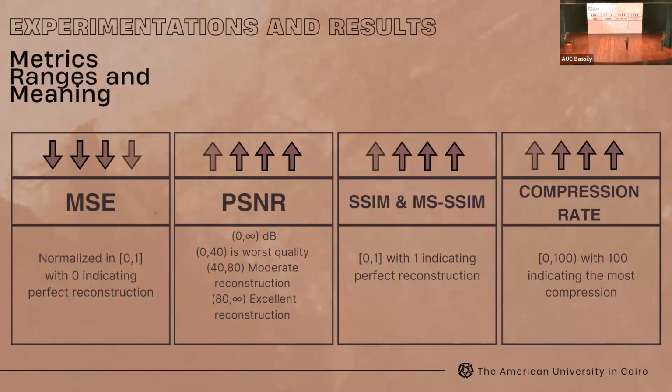And what do these metrics essentially mean or indicate? For the mean square error, 0 indicates a perfect reconstruction of the image. And for the PSNR, it's a bunch of ranges. From 0 to 40, it's a poor reconstruction. From 40 to 80, it's moderate. And from 80 and above, it's an excellent reconstruction. And for the SSIM and MSSIM, 1 indicates a perfect reconstruction. And for the compression ratio, it's out of percentage, so 100 is the best compression ratio.